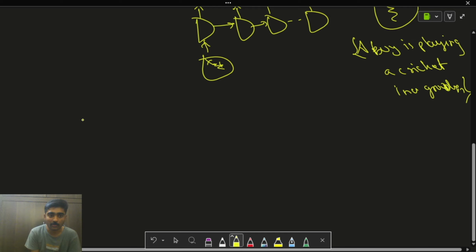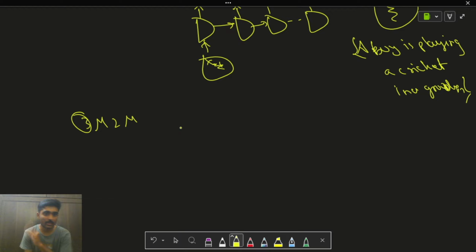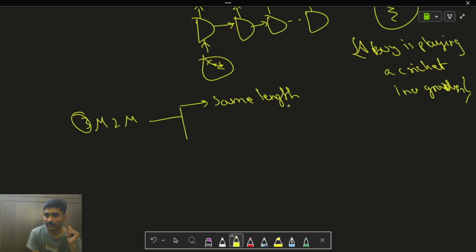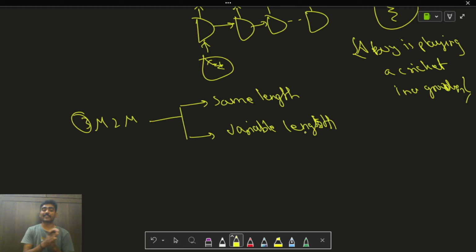And third we have the many-to-many type of recurrent neural network. In this many-to-many type, we have two types: first is same length and second is variable length. So, same length many-to-many recurrent neural network and variable length many-to-many recurrent neural network. First we'll discuss what the many-to-many type is, and then we'll see about same length and variable length.